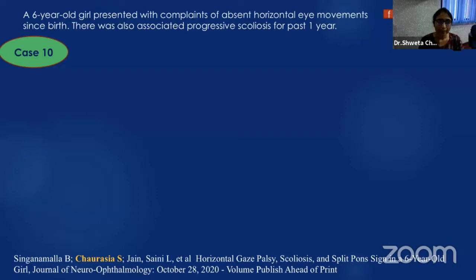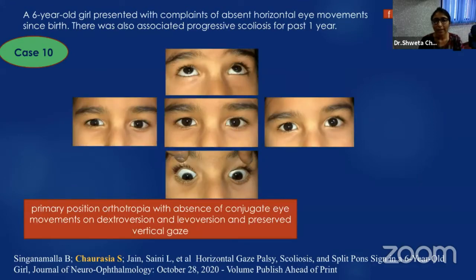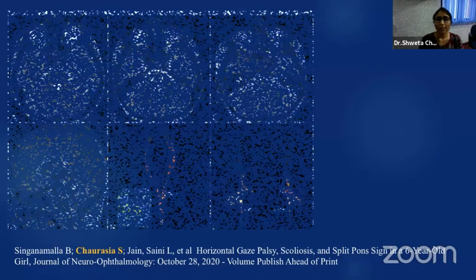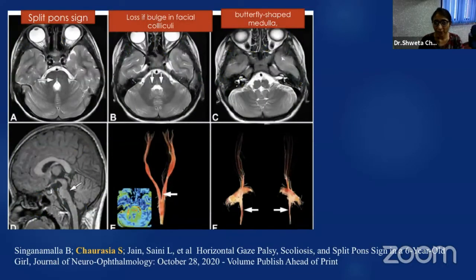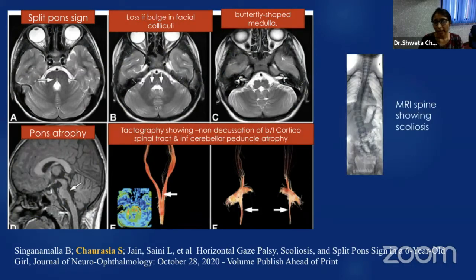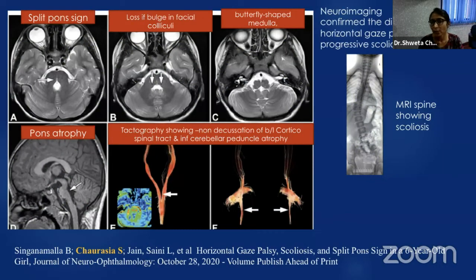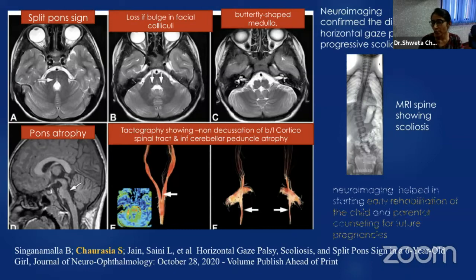Now, consider this example case. A 6-year-old girl presented with a complaint of absent horizontal eye movement since birth. There was progressive scoliosis for the past 1 year. Imaging showed split pons sign, butterfly-shaped medulla, and pons atrophy. So neuroimaging confirmed the diagnosis of horizontal gaze palsy with progressive scoliosis, and this diagnosis helped in early rehabilitation of the child and proper counseling for future pregnancies.